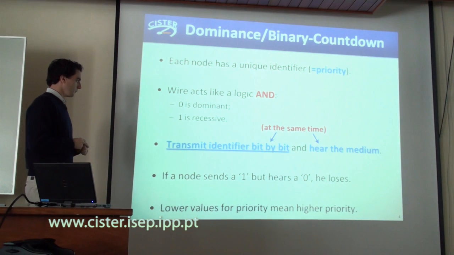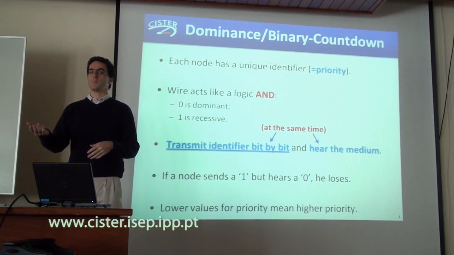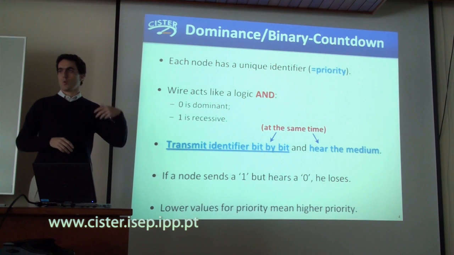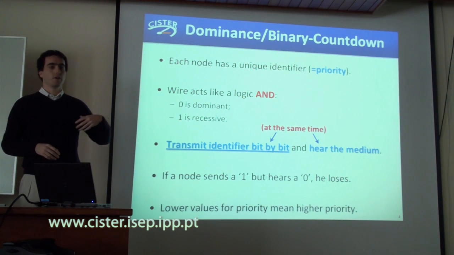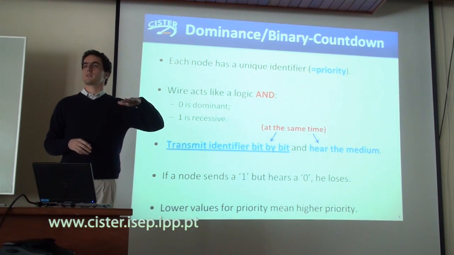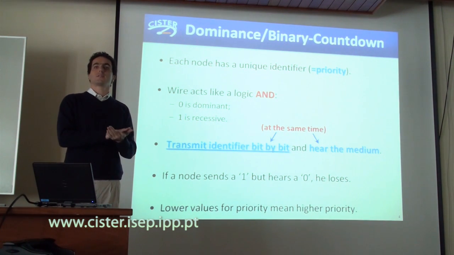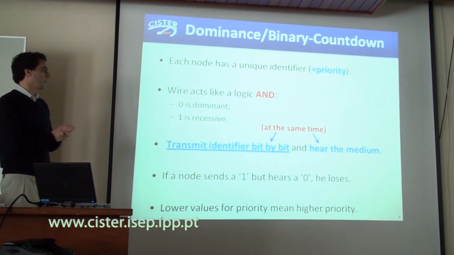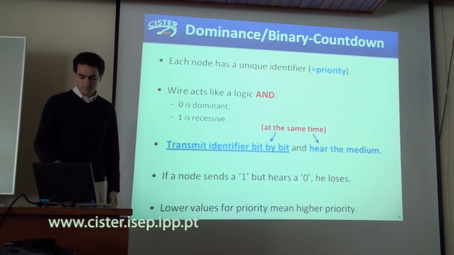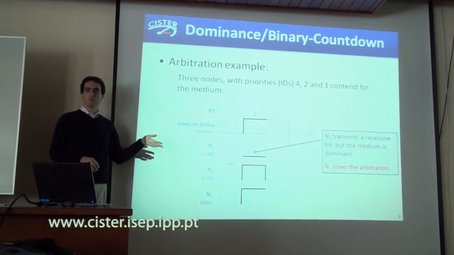Okay. So the idea is that a node transmits this identifier bit by bit, but at the same time listens to the state of the medium. So if, while you are transmitting your ID, you are transmitting a 1, but you look at the state of the medium and see that it is in state 0, you stop transmitting your priority bits, because you know someone else has a higher priority than you, an identifier that is numerically lower than yours. So I have here an example of what we call an arbitration.